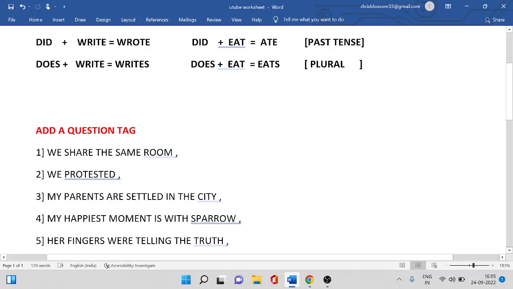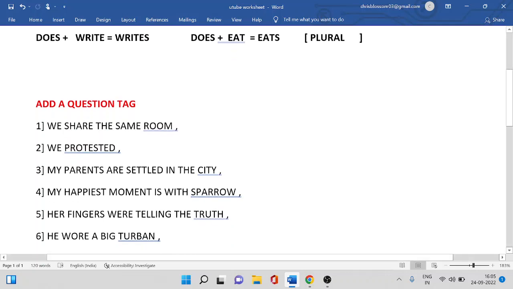Next is my happiest moment is with the sparrow. The auxiliary verb given is is, and the pronoun for the happiest moment is it. Isn't it? Fifth, her fingers were telling the truth. The auxiliary verb here is given, were. Her fingers, it's an object. Also, it is plural. So your tag will be weren't they.